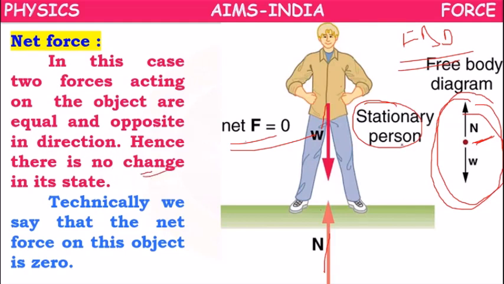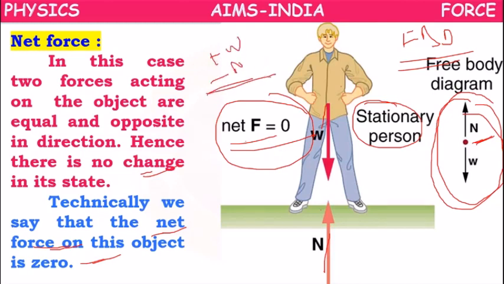So there is no change in its state. Technically we can say that the net force on this object is 0. Why? If one force is taken positive and the other force is taken negative, both are equal. If we add them, the net force will be 0.